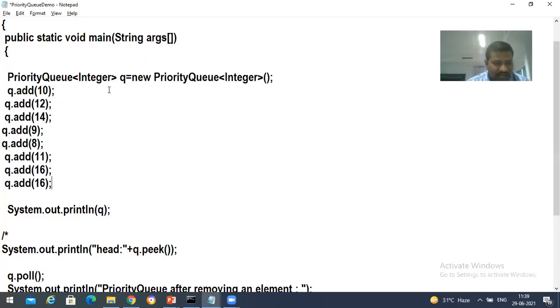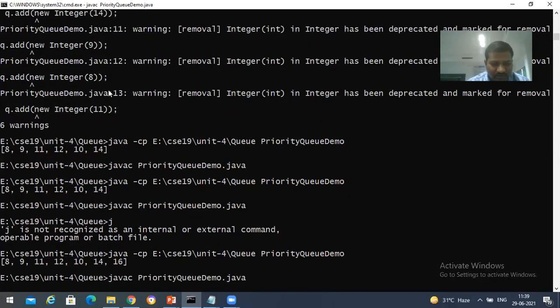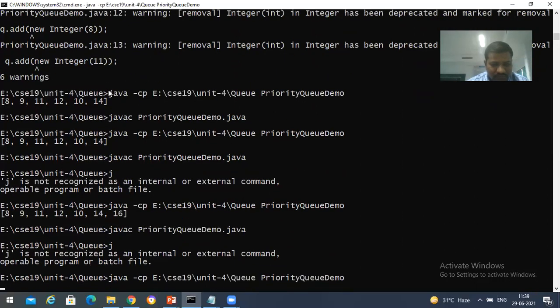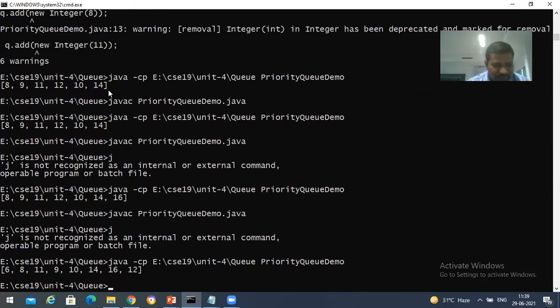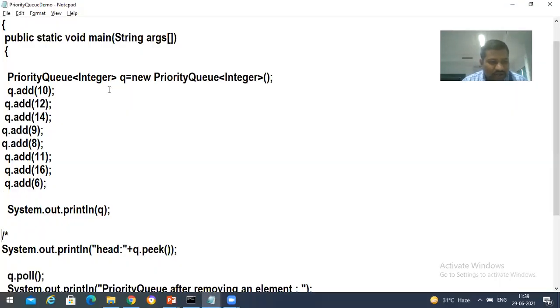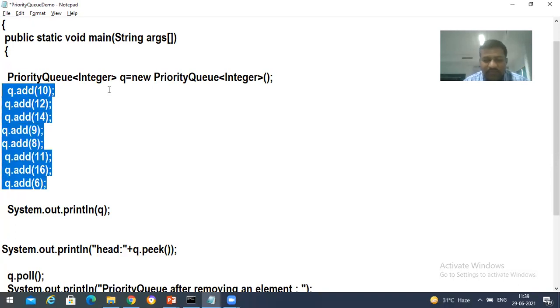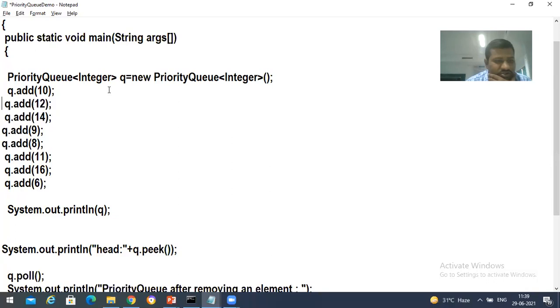Try to insert one single digit. There is some logic it is following, I think. But it's not following the natural ordering either. Okay, fine. So what happened here is it is supposed to be inserted as per natural ordering, it says, but it's not inserting as per natural ordering also.